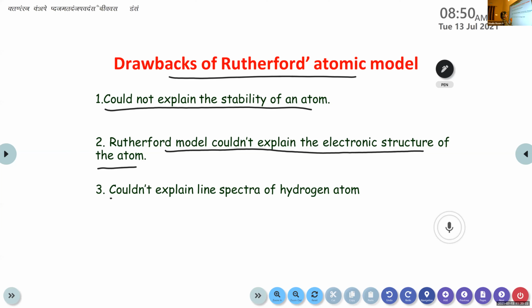The third one: it could not explain the line spectra of the hydrogen atom. At that time, there were certain studies taking place parallel to these experiments, and they discovered that some spectra are shown by the hydrogen atom. But Rutherford's atomic model was not able to explain the line spectra of the hydrogen atom. So these three are the main drawbacks of Rutherford's atomic model.